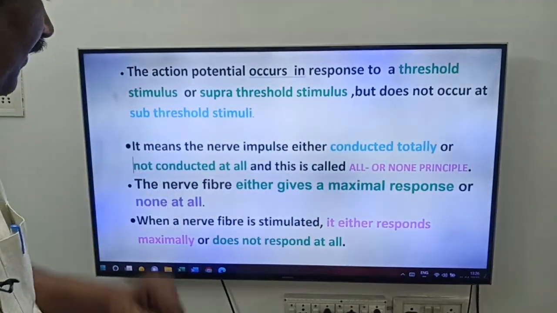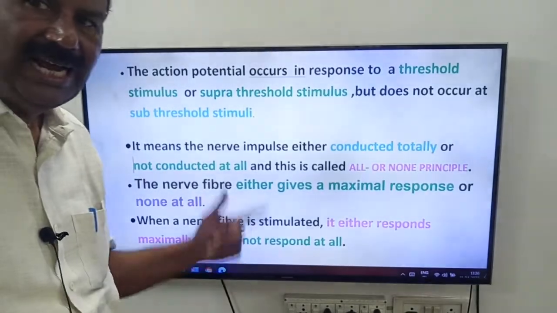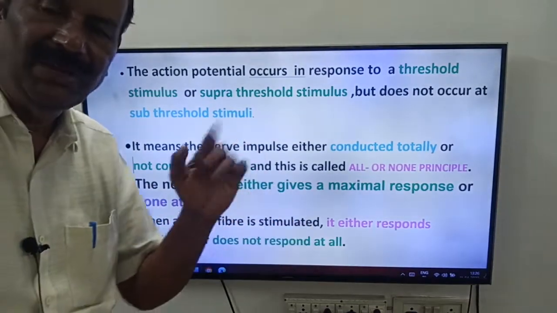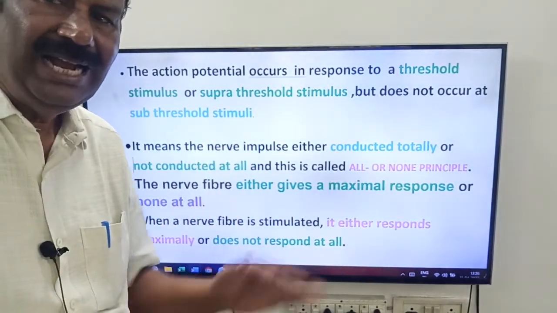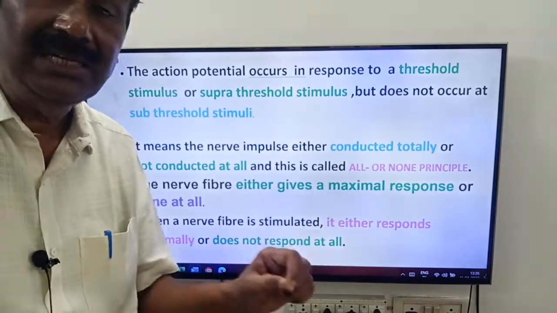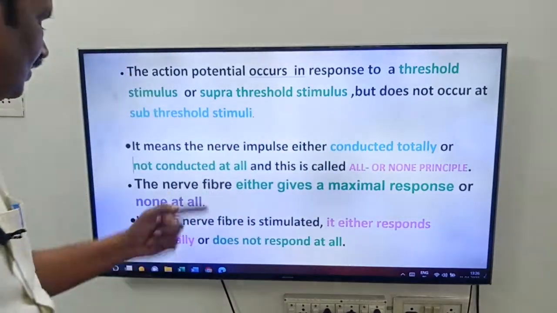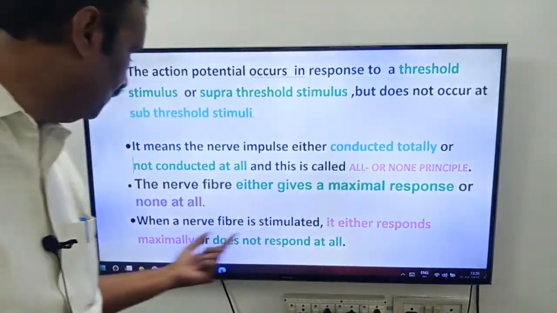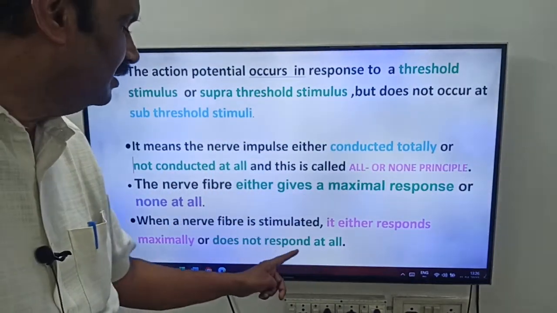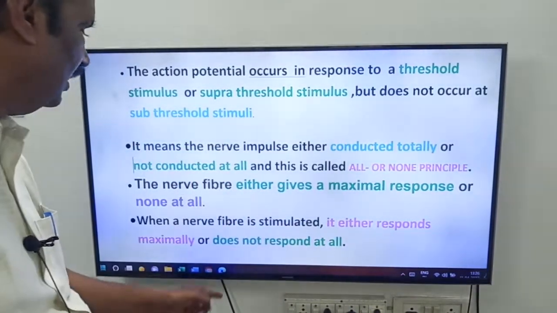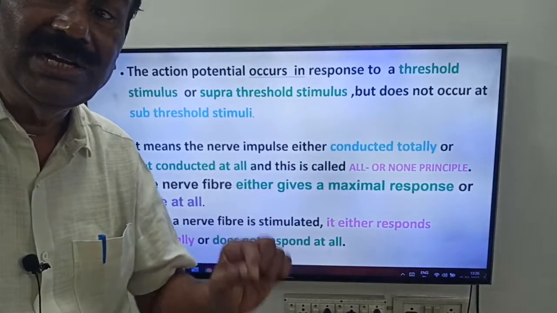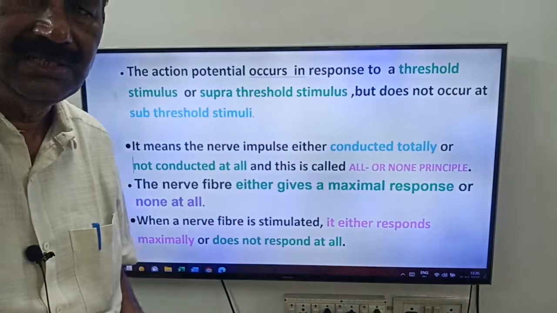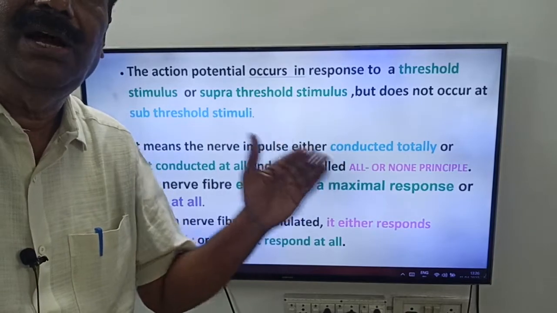Second definition: the nerve fiber either gives a maximum response or no response at all. Third definition: when a nerve fiber is stimulated, it either responds maximally or does not respond at all. These three have the same meaning. You have to write any one of these three definitions. I have given these three definitions to help understand the all or none law.